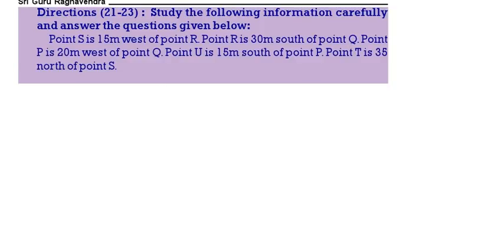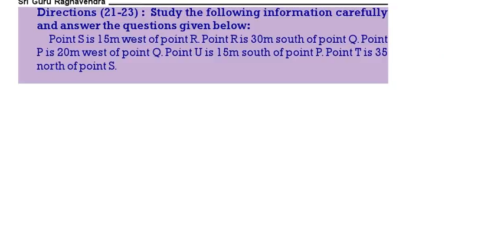Study the following information, then answer the question. This is related to distance cum direction. Point S is 15 meters to the west of R. Then R is 30 meters to the south of Q. P is 20 meters to the west of Q. Then U is 15 meters south of P. T is 35 meters north of S.